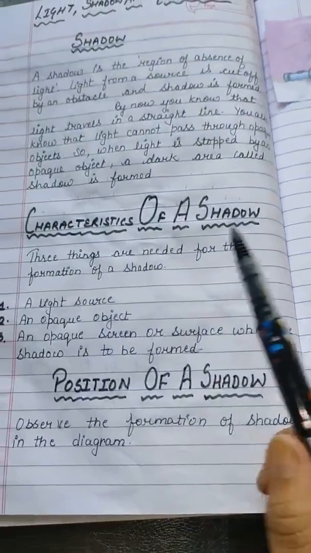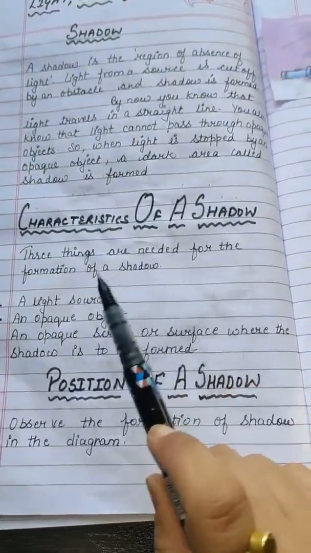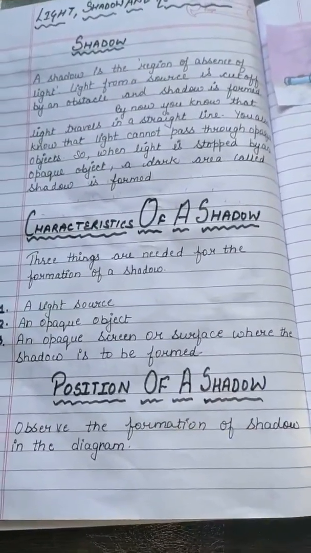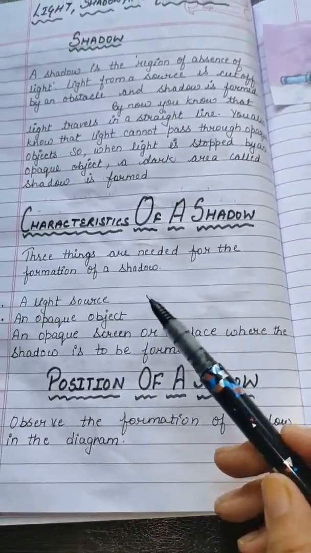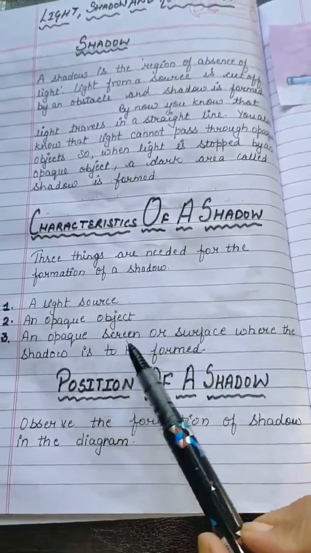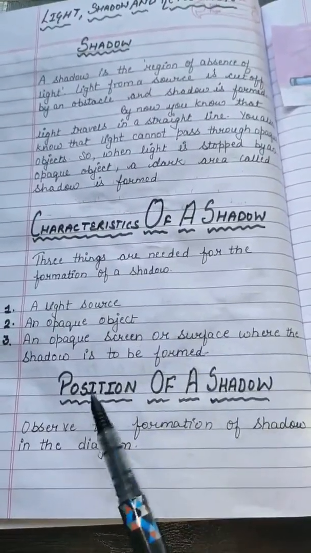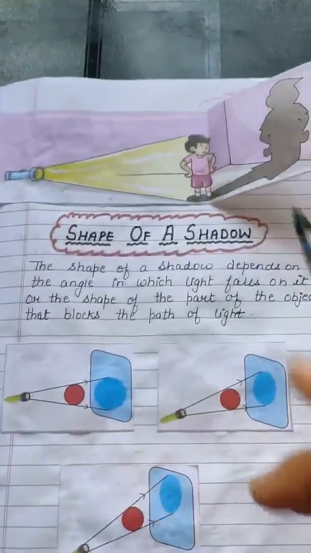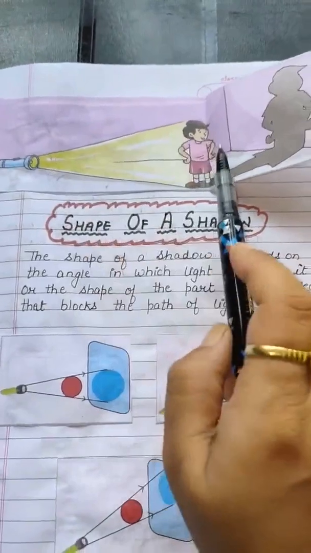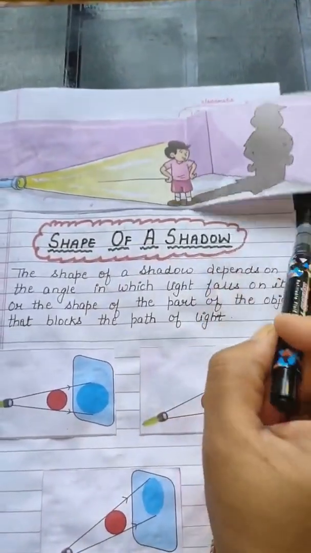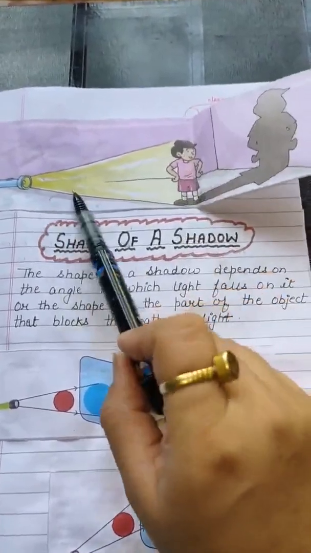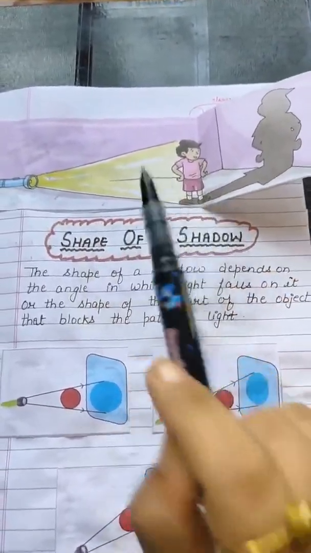Now, what are the characteristics of a shadow? Three things are required for the formation of a shadow. First is a light source, second is an opaque object, and third is an opaque screen or surface where the shadow is to be formed. This is the light source, this is the opaque object, and this is the surface where the shadow is formed. So three things are required in order to make a shadow.